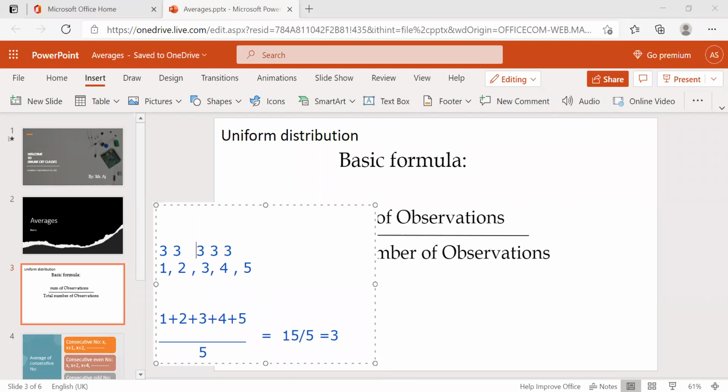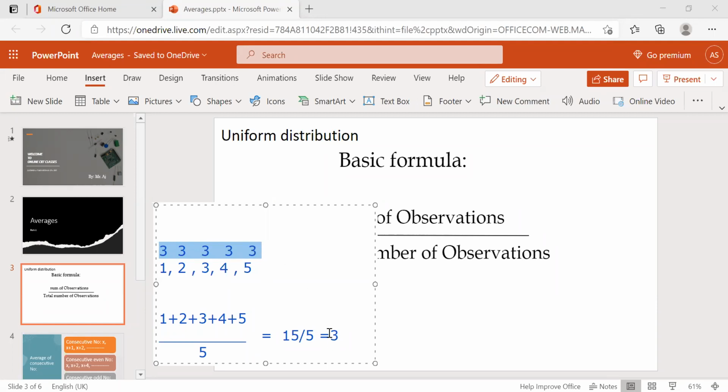So every number is having 3, but we have 1, 2, 3, 4, 5. This is nothing but uniform distribution.